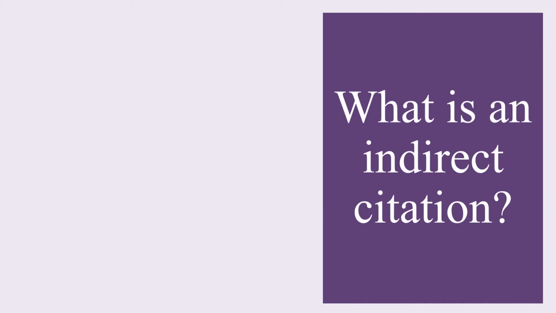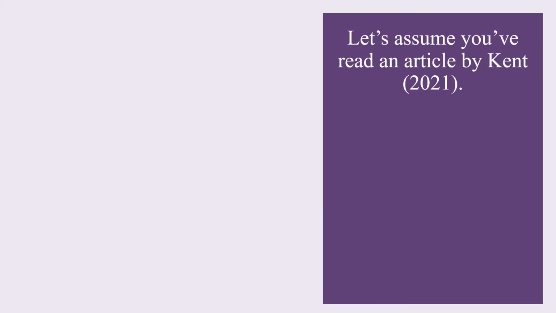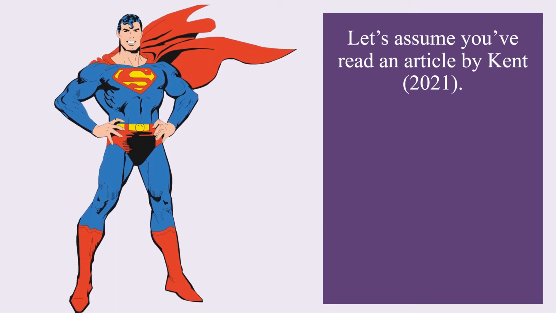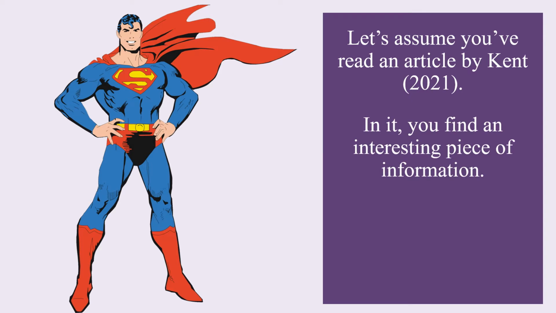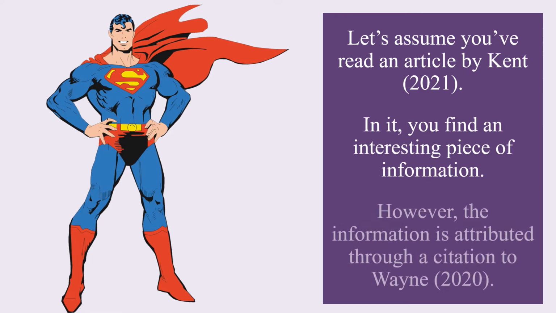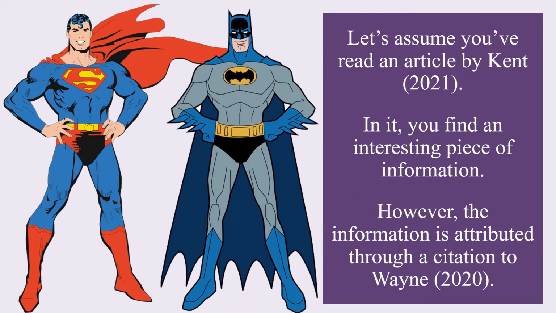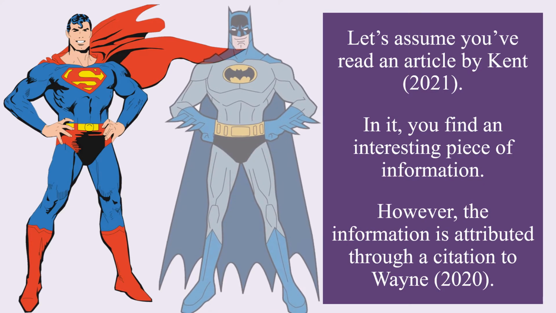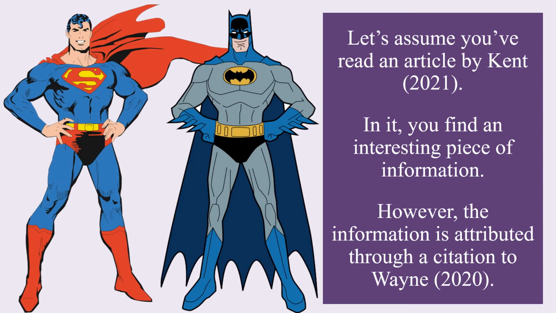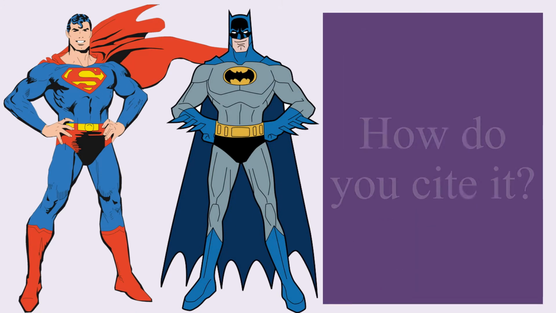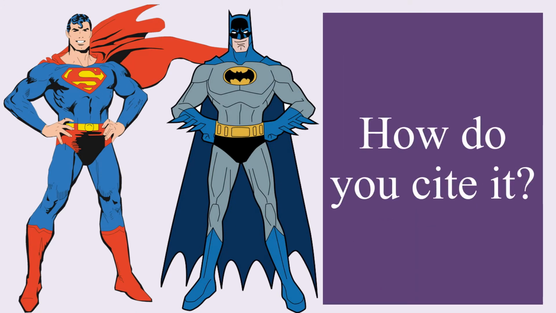What is an indirect citation? Let us assume that you have read an article by Kent, published in 2021. In it, you find an interesting piece of information. However, the information is attributed through a citation to an article by Wayne, published in 2020. If you were to cite Wayne through Kent's publication, that would be an indirect citation. The question is, how do you cite it?